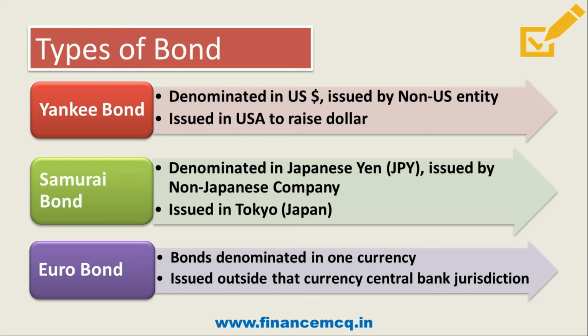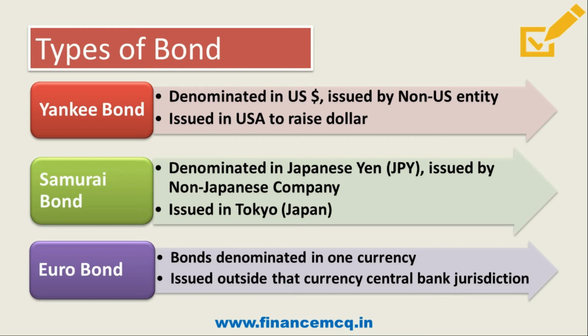So in Germany, what is the currency? Currency is Euro, but it is raising in United Kingdom, whose currency is pound. So it is issuing outside the jurisdiction of the Central Bank of Germany and in a third country. So that is a Euro bond. Here friends, one thing is very important to remember, that the term euro in Euro bond has nothing to do with Europe. It is just used to reference deposits outside the jurisdiction of the domestic central bank. So I hope it is clear.